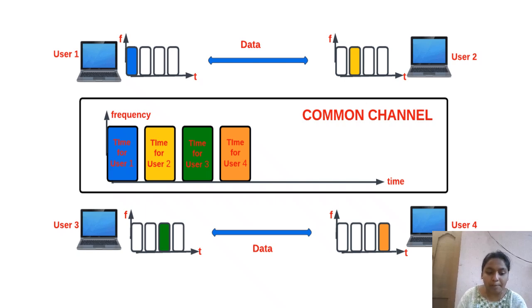Synchronization is normally accomplished by having some synchronization bits, normally referred to as preamble bits, at the beginning of each slot. That is telling the beginning of each slot, which should be known to all the users who are sending the data, and they should send the data only when the time slot is allocated. That is the time division multiple access protocol.